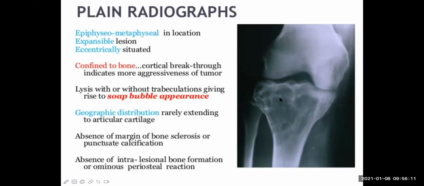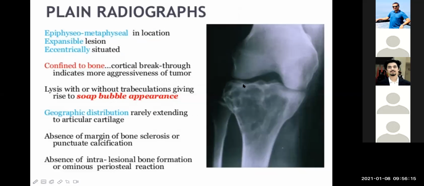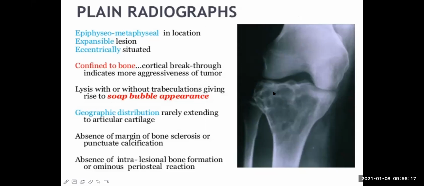Now, sometimes this giant cell tumor may reach very near to the articular cartilage of the joint. In this case, it's a knee joint. And if it does so, then it can cause problems in the joint movement also.